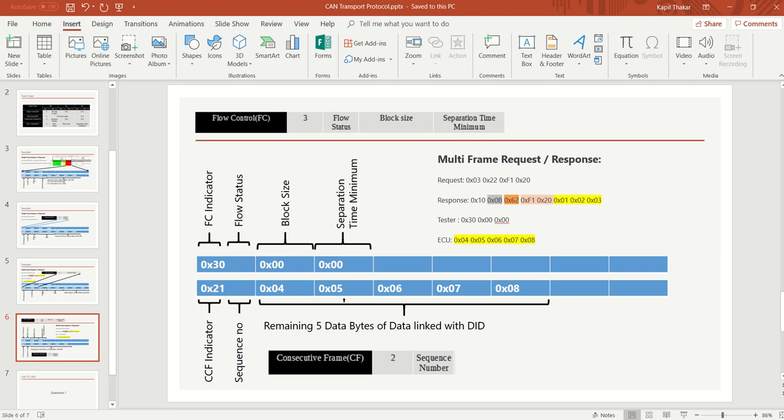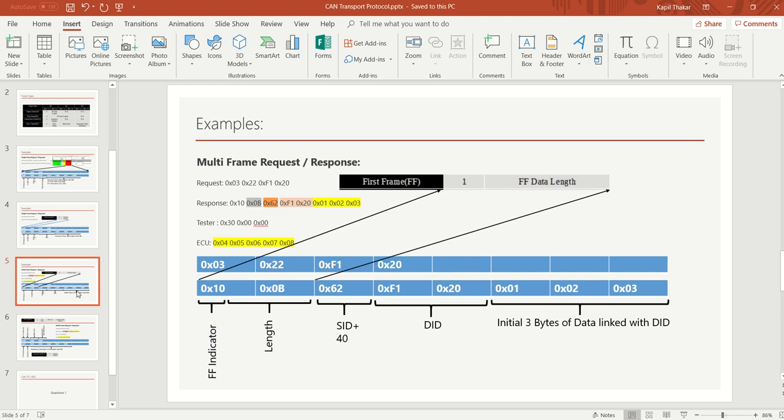Then the rest of the data bytes we can send, that is 4 5 6 7 8. So then we send those data bytes as the response. So this is the complete flow for a single frame request and multi-frame response, though the request is still single frame. Okay, so I can correct that over here: single frame request and multi-frame response. I hope you are much clearer with this now.